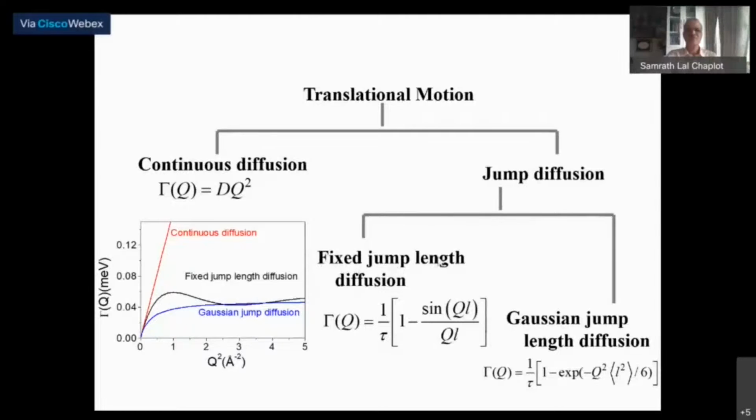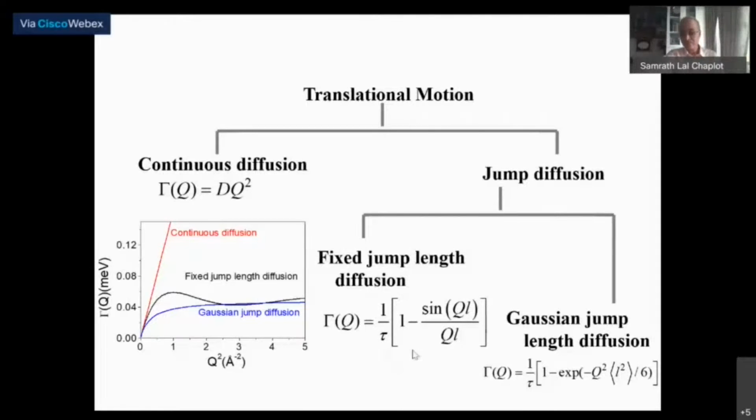You have a fixed jump length of length L, and with a relaxation residence time tau. So this is the time between two jumps. The time taken in the jump process itself is much less than tau, and considered negligible. So the residence time is important. You have a residence time and the jump length, and if you have that, then the half-width at half maximum has a certain relationship. It's a function of Q.